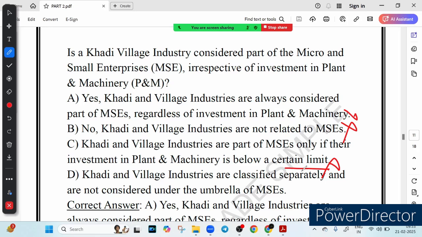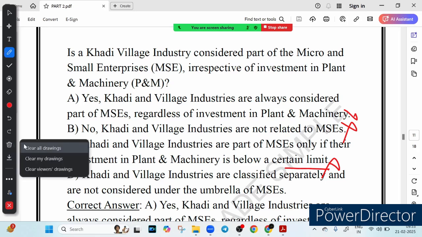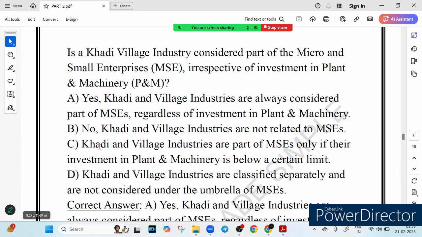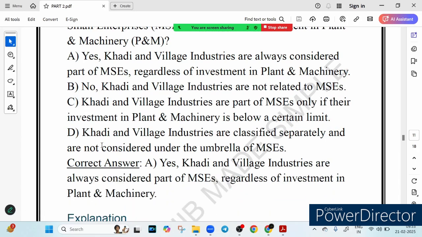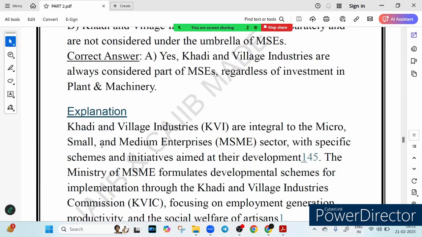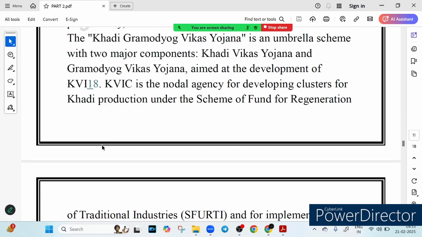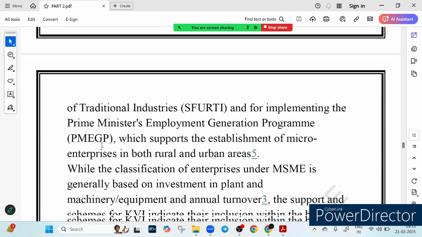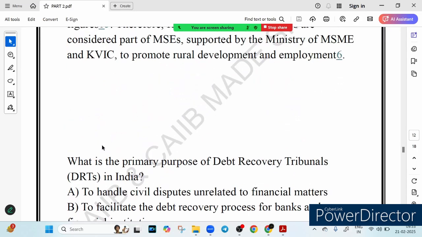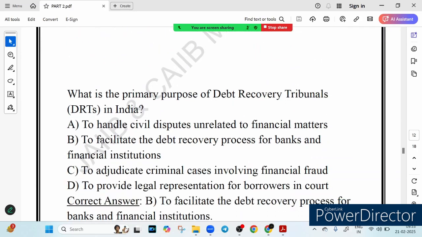It is supported by the Ministry of MSME and KVIC through various government schemes, and there are some programs which I have just talked about, like the PMEGP program and the SFURTI program, right? These help in funding and rural employment. So unlike regular MSMEs, KVI is included under MSE without checking investment in machinery, right? That is the point.